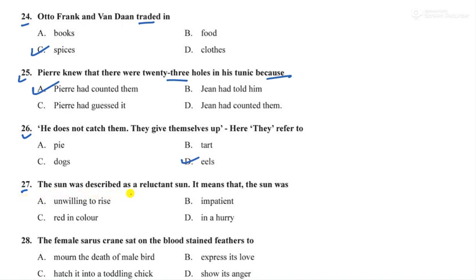The sun was described as a reluctant sun. It means that the sun was what? Now we are in the poetry part, A Pair of Sarah's Crane. So the answer is unwilling to rise. Option A is the correct one. Next is question number 28.